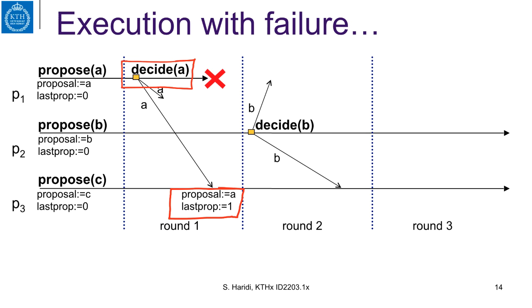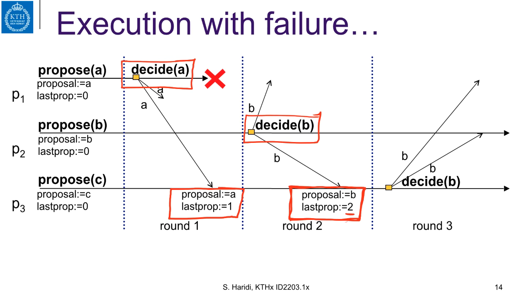Then it decides on B, which is correct. Process P3 also moves to the next round because it got the value of the broadcast at round 1. In this case, it adopts the proposal B with the last proposer P2, or 2 in this case. Then it moves to the next round and decides on B.